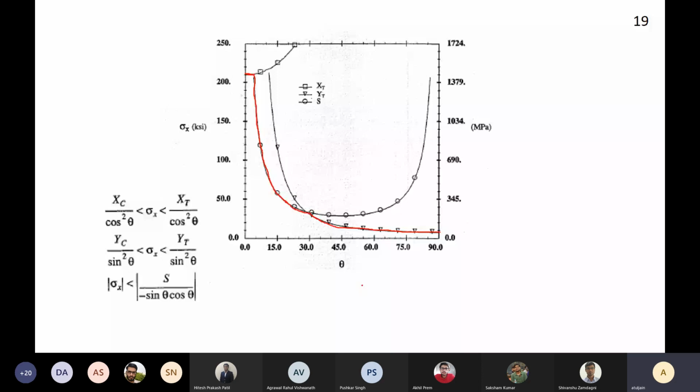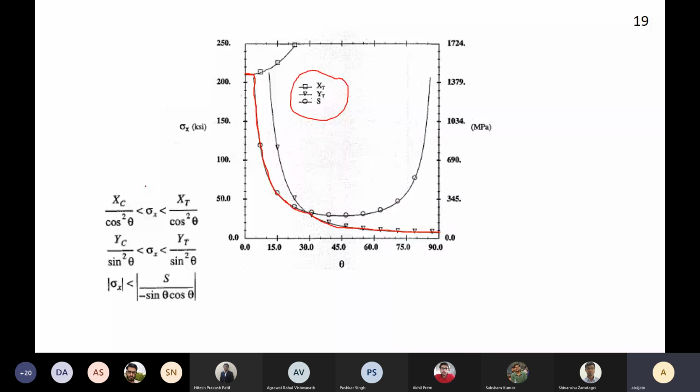Is this clear? Sir, these inequalities, we represent this by a region. Suppose sigma x should belong between xc by cos square theta and xt by cos square theta. But here it is represented by just a line, because we are assuming that it is in tension.